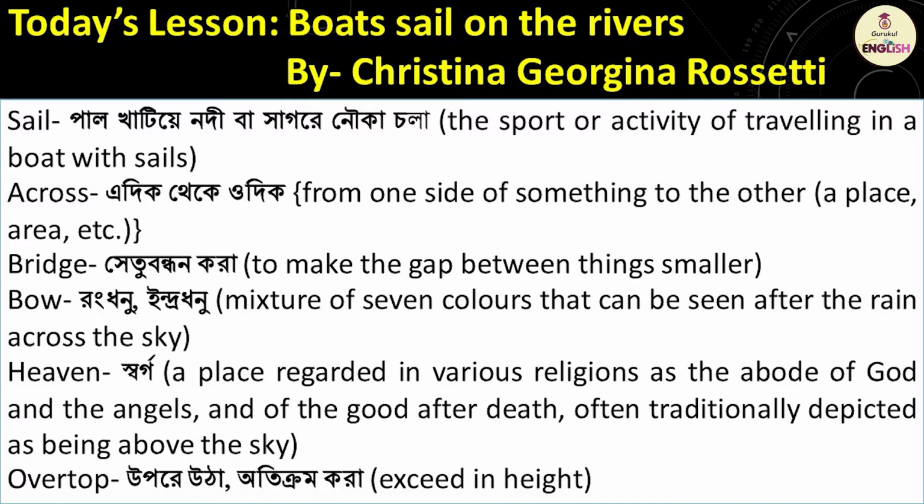Breeze. Breeze means to make the gap between things smaller. Bow. Bow means a mixture of 7 colors that can be seen after the rain across the sky. Heaven.